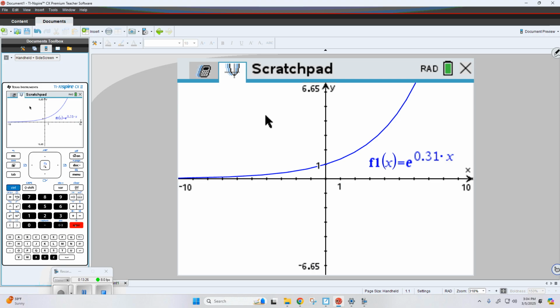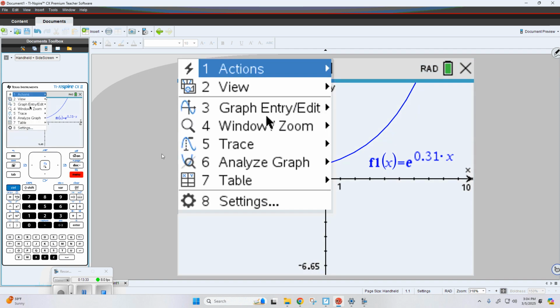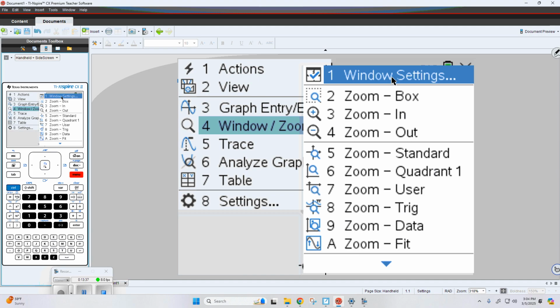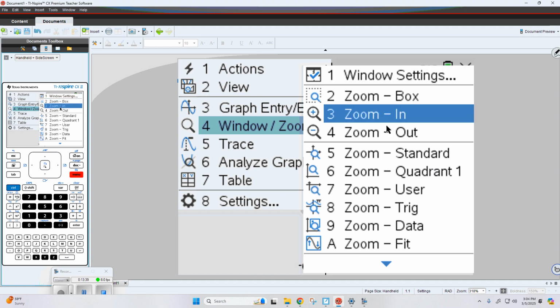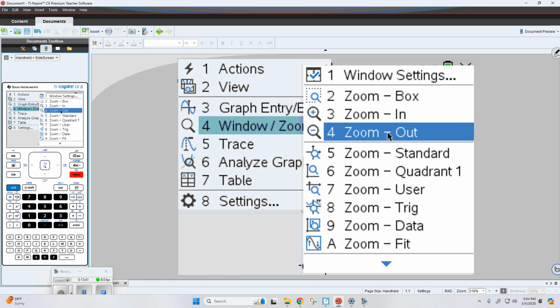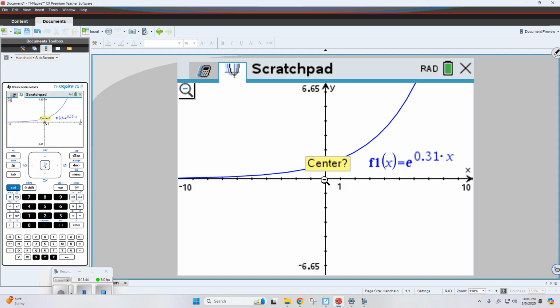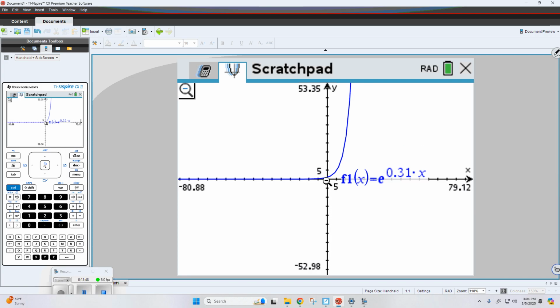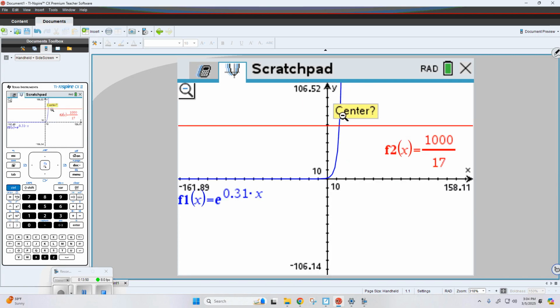Okay. Now, when we do this, you folks know at this point, normally I like to go in and just change the window settings so that I can go ahead and get the screen that I'm looking for. But since we're a little pressed for time, I'm just going to go ahead and zoom out until I see it. Okay, so let's zoom out from the center. So I'm going to continue to zoom out until I see that intersection. Now I'm going to make sure to hit escape so that I don't accidentally zoom out again. So this is what I'm looking for.